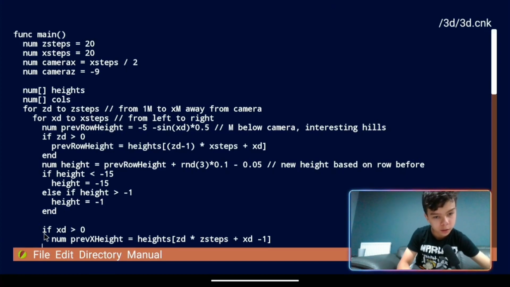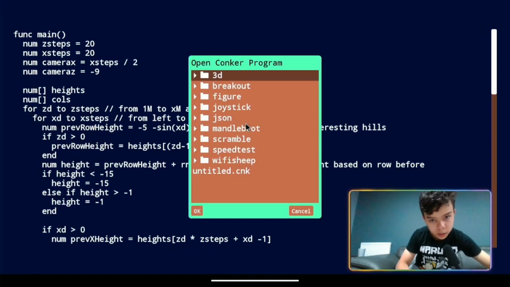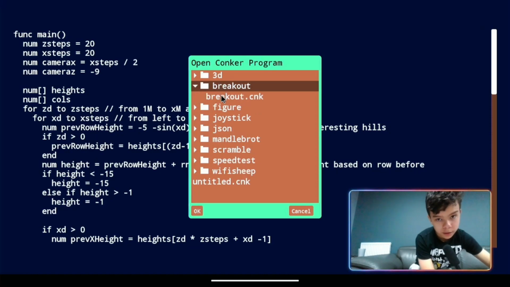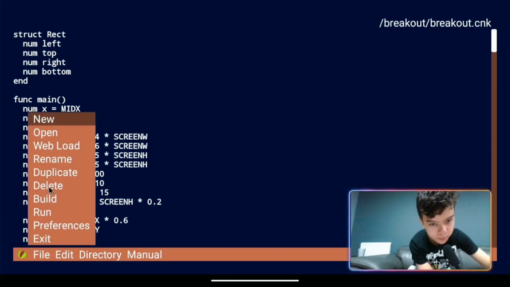And then finally we have probably my favorite one, which is breakout. Right, this one is very fun because, I'm sure if you're as old as my dad, you'll know what breakout is.